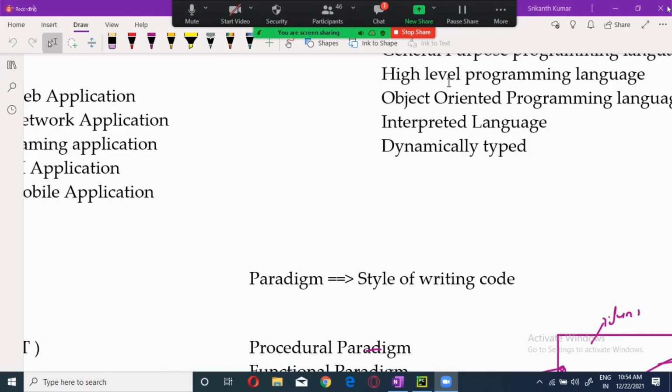You can't give values at runtime. Static means non-changeable, in simple terms. When it is non-changeable, it is called static. When it is changeable, it is called dynamic. So here, dynamically typed means changeable data type.